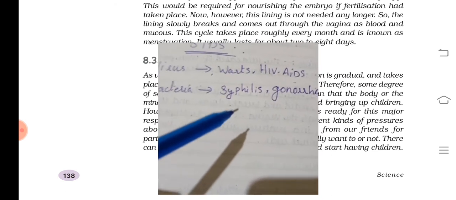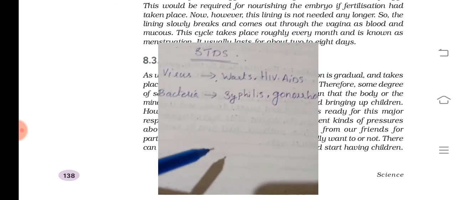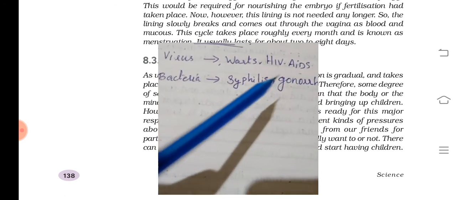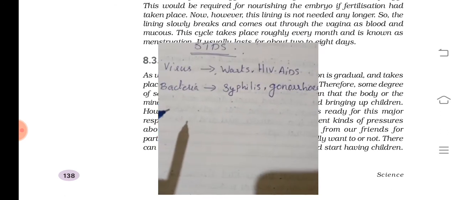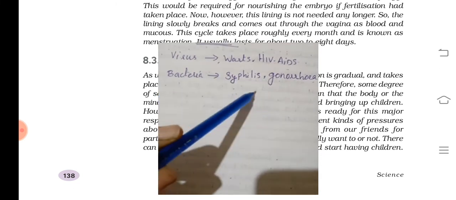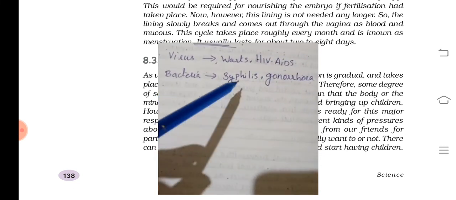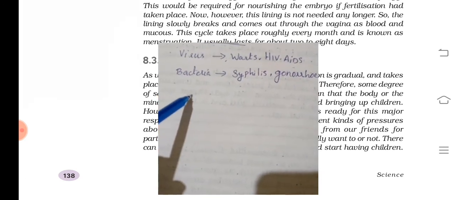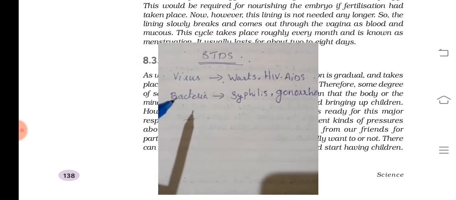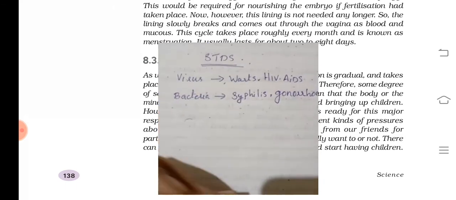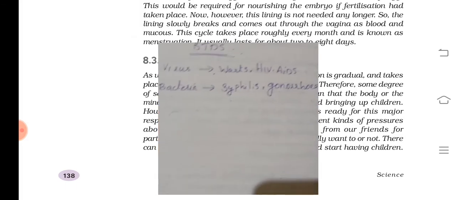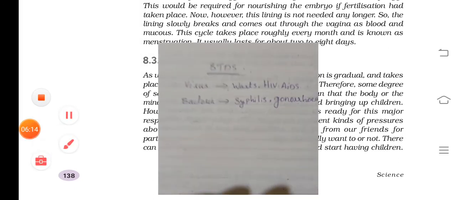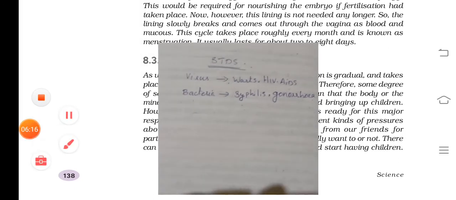HIV is the agent, the virus's name, and the disease is AIDS. Bacterial diseases include syphilis and gonorrhea; gonorrhea and syphilis are examples of bacterial STDs. Various types of diseases can be spread by sexual contact.